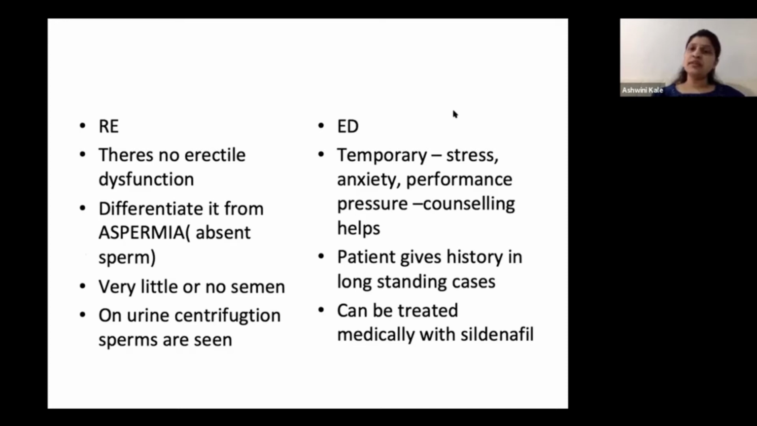So always, whenever a patient gives a history of retrograde ejaculation, you should always see for the urine sample. And you cannot just scan the entire urine, but you have to centrifuge the urine sample and then see for the sediment where you will find sperms.